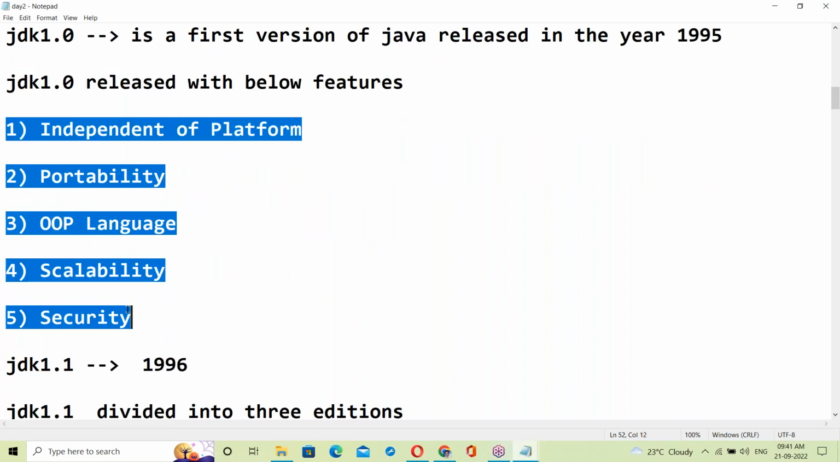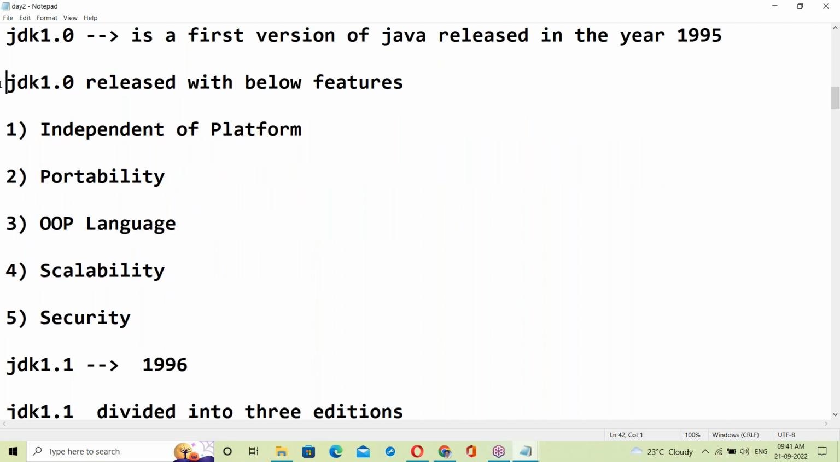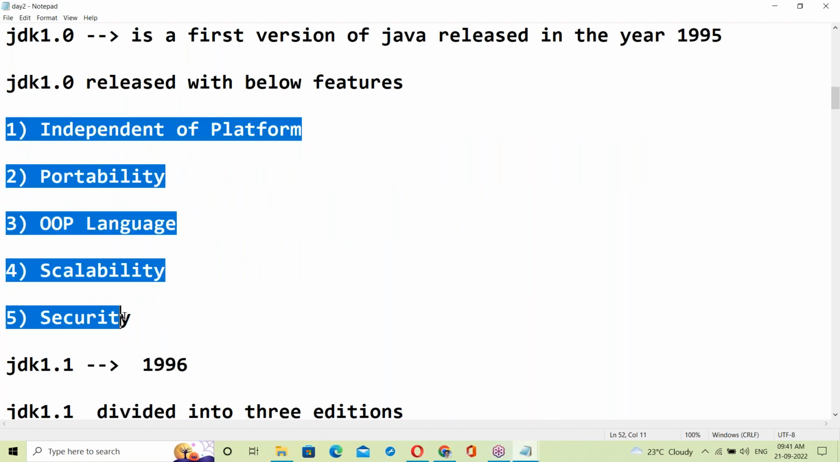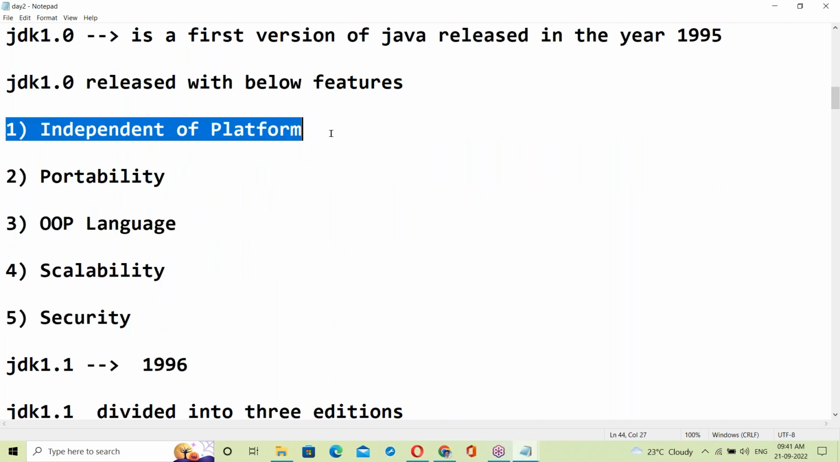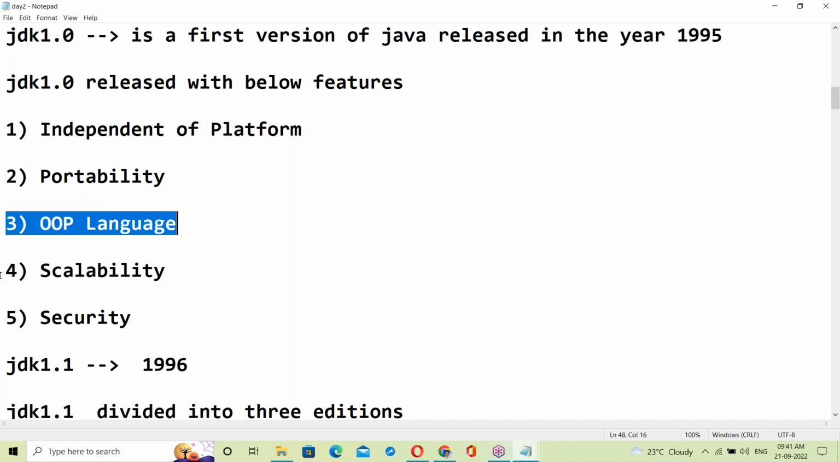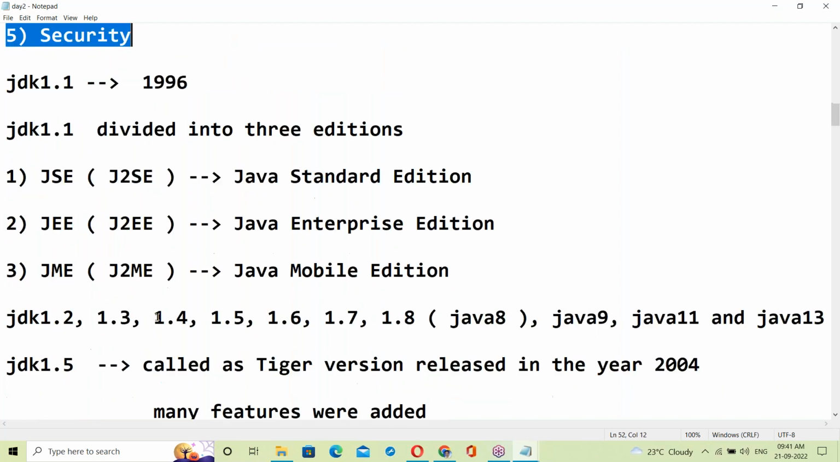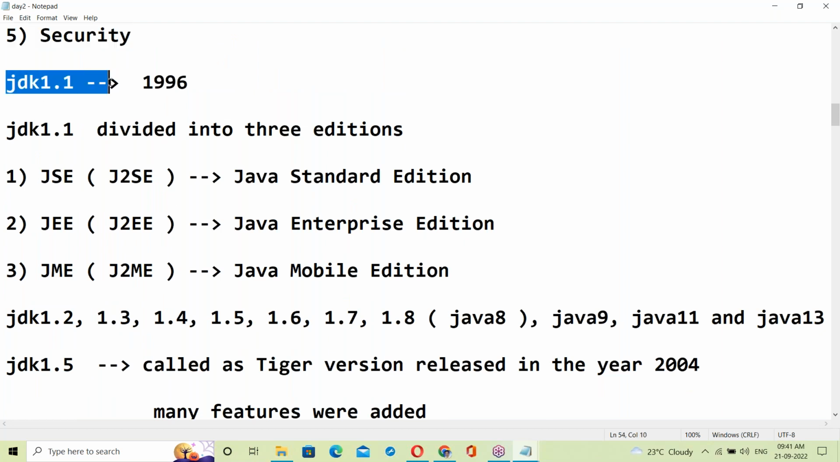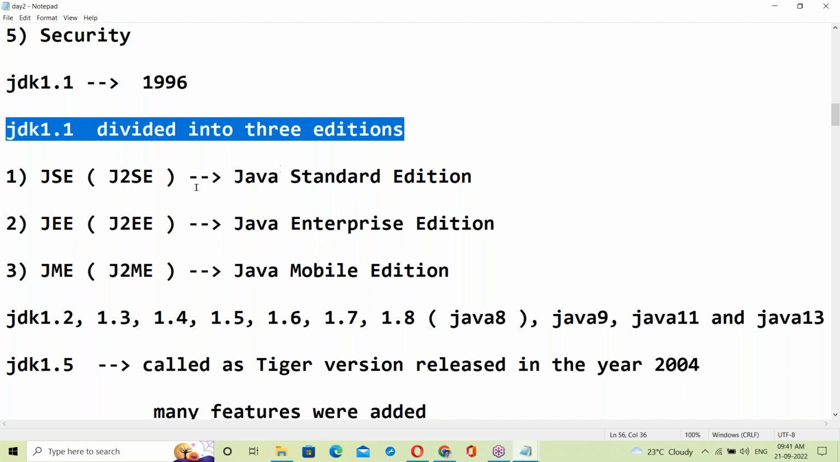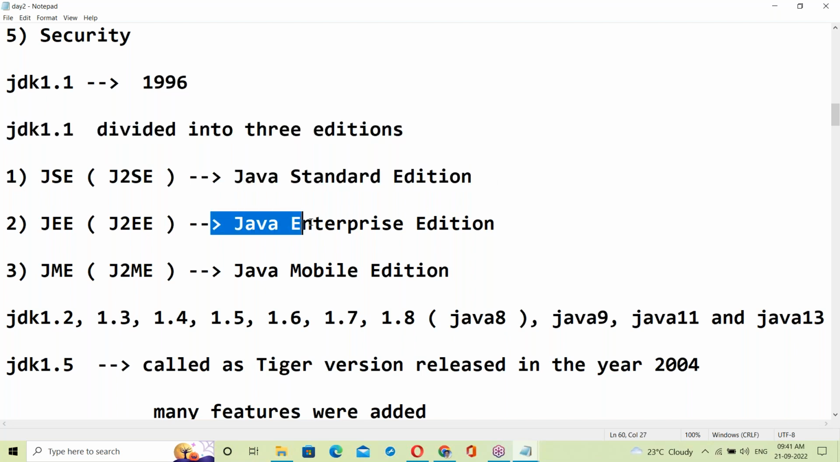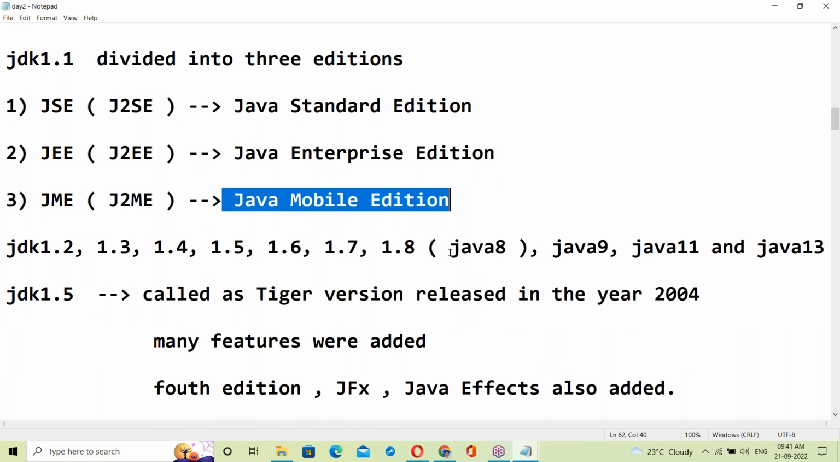These are the initial features of Java 1.0: platform independence, portability, OOP language, scalability, and security. Next, version 1.1 in 1996, which was divided into three editions: Java Standard Edition, Enterprise Edition, and Web Edition.